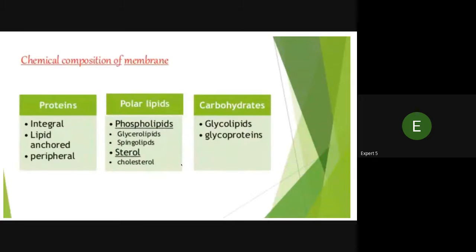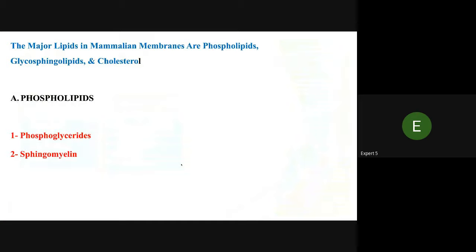Chemical composition of membranes, I have told about that earlier: the proteins, integral, lipid-anchored, and peripheral. Polar lipids are phospholipids, glycerolipids, and sphingolipids, sterols like cholesterol, and carbohydrates with glycolipids and glycoproteins. The major lipids in mammalian membranes are phospholipids, glycosphingolipids, and cholesterol. Phospholipids are phosphoglycerides and sphingomyelin.